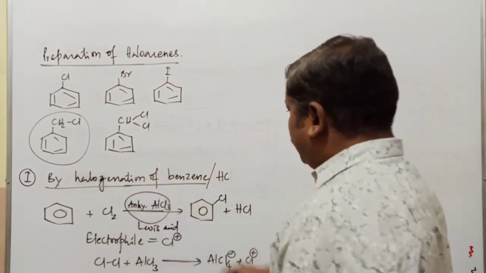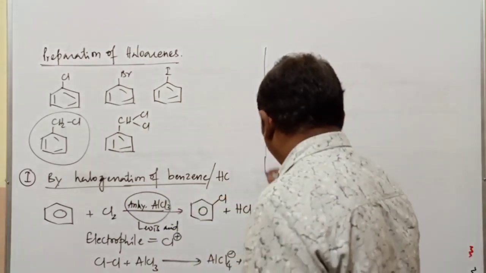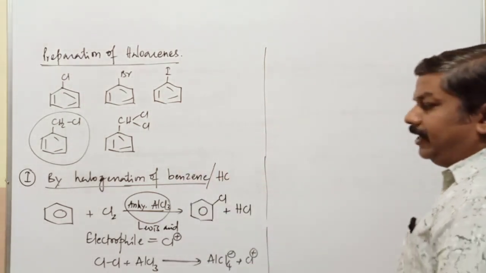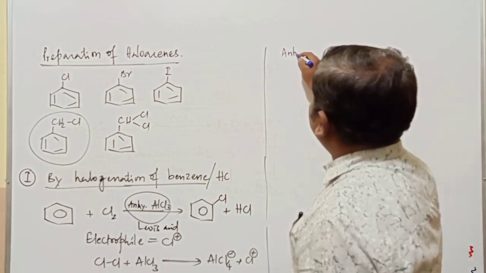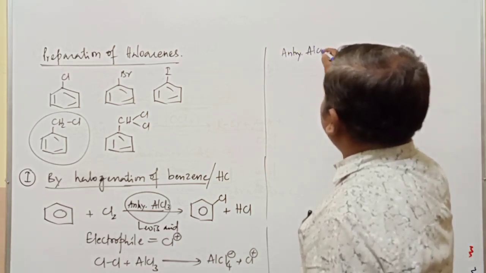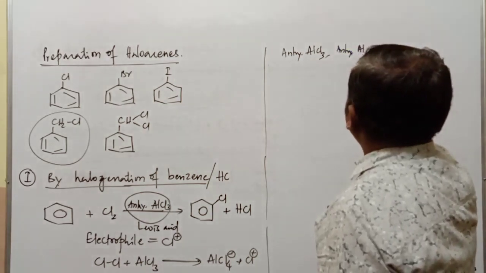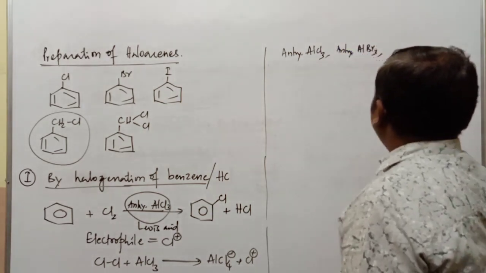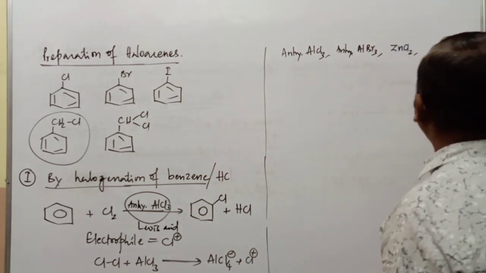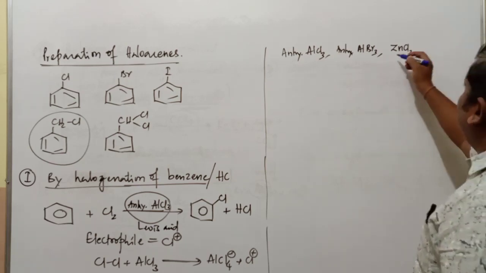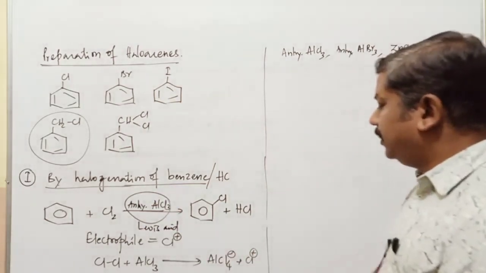Like that, we can go with bromination as well as other types of reactions. But iodination, I'll explain, is something different. Here, in addition to anhydrous AlCl3, we can use anhydrous AlBr3, or ZnCl2, or other substances which act as Lewis acids in this reaction.